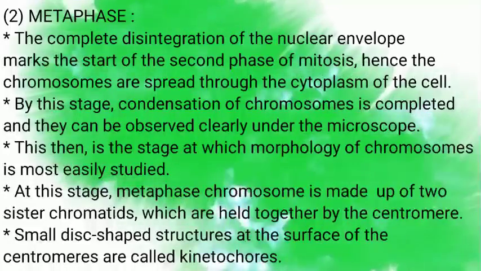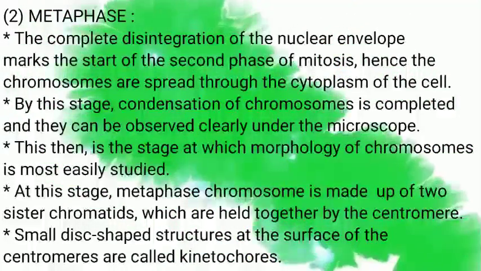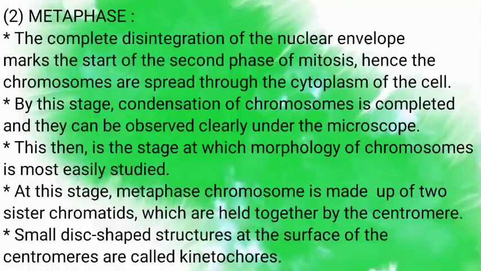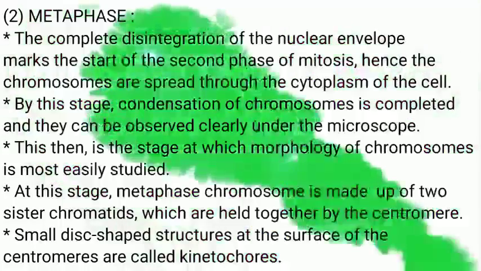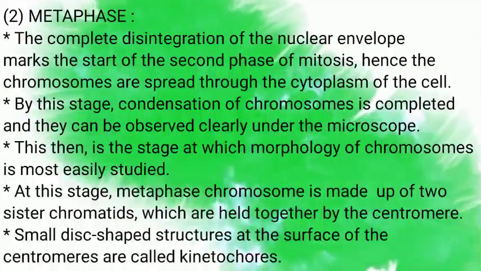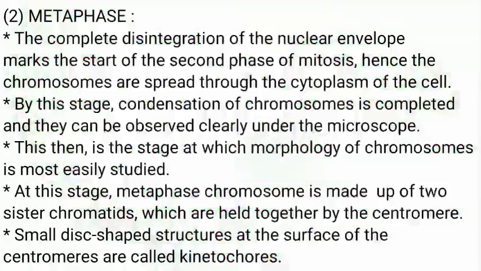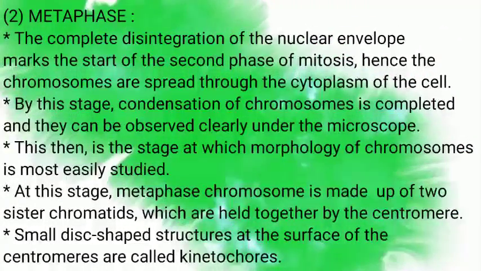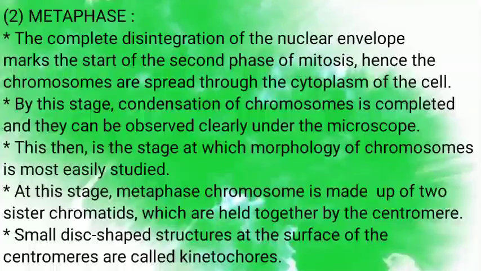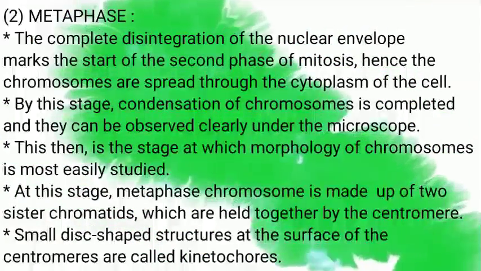Here chromosomes are completely condensed, and this is the best phase to see chromosomes in the cell cycle. This is the stage at which the morphology of chromosomes is most easily studied.